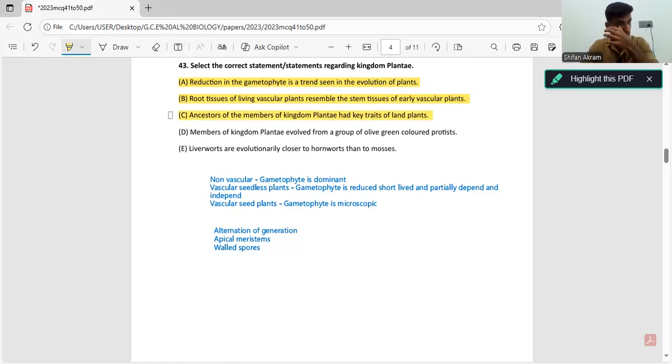Fourth statement: members of kingdom Plantae evolved from a group of olive green colored protists. What are olive green colored protists? They are Sargassum, a species that belongs to phylum Protista. But kingdom Plantae evolved from green algae, which we call chlorophytes.